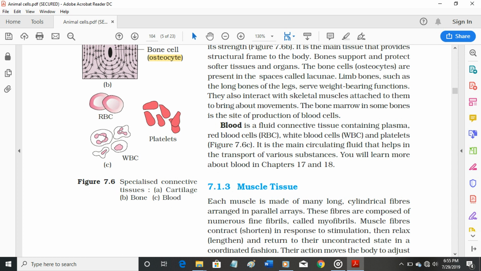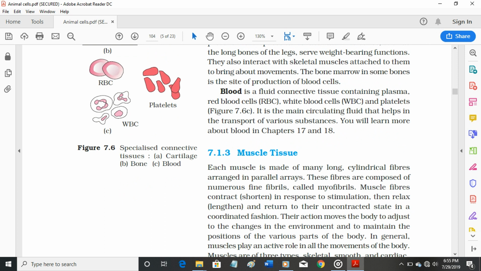Blood is a fluid connective tissue containing plasma, red blood cells, RBC, white blood cells, WBC, and platelets. Figure 7.6c. It is the main circulating fluid that helps in the transport of various substances. You will learn more about blood in chapters 17 and 18.